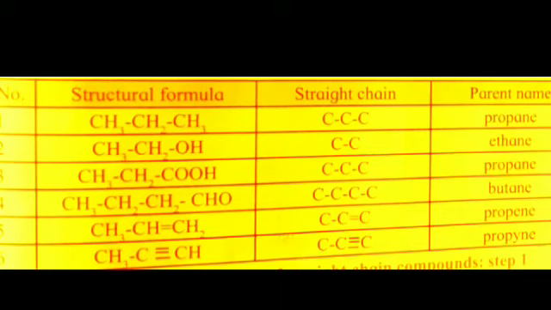Suppose the example of propane is given. Propane contains 3 carbon atoms. If there is a single bond between them, we can say that the parent name is propane. If there is a double bond between the carbon atoms, we can say propene. And if a triple bond is there, we can say that the parent name is propyne.